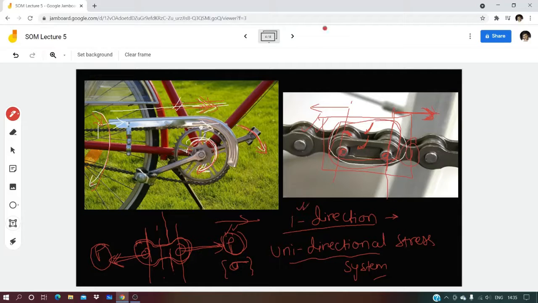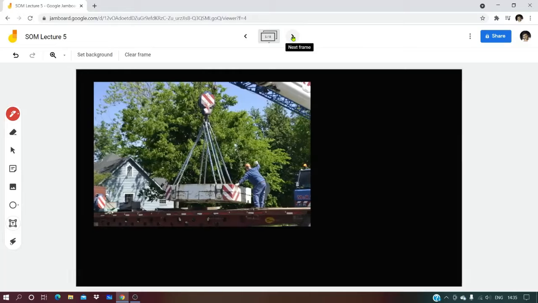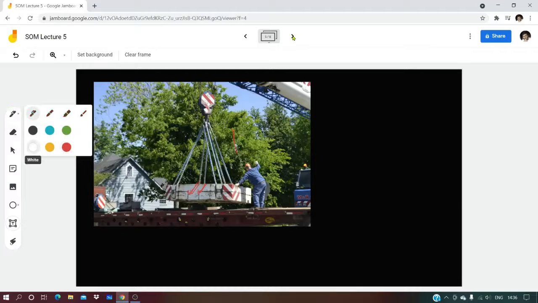Only one direction force. Let us see another example, a little bit complicated, but still try to see it. Here this metal block, this weight, is being lifted upwards using this crane hook.